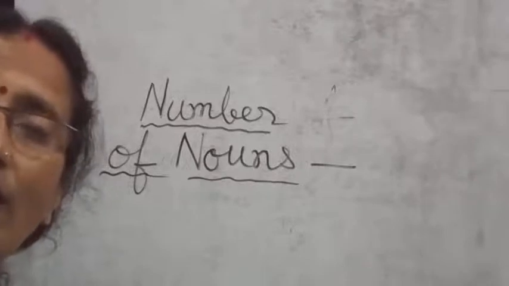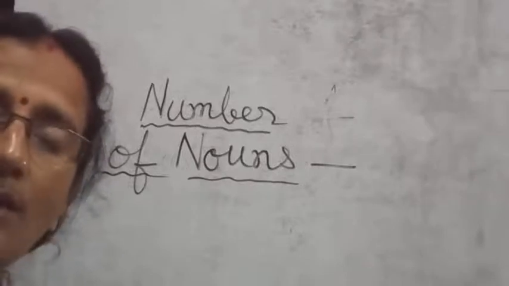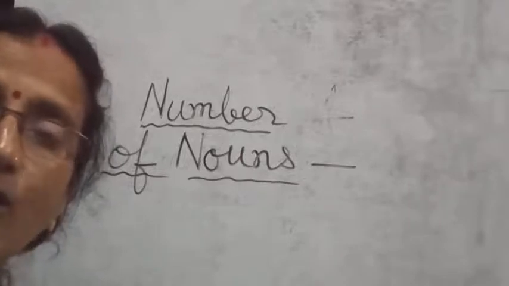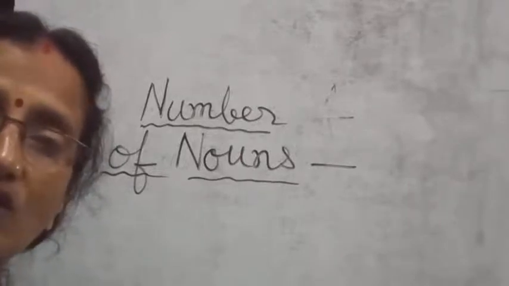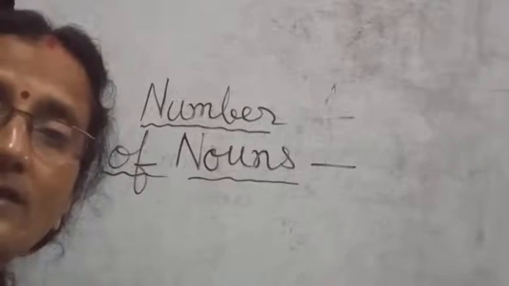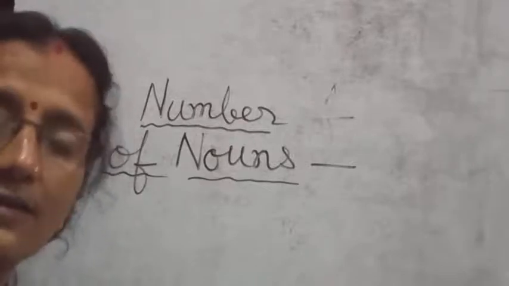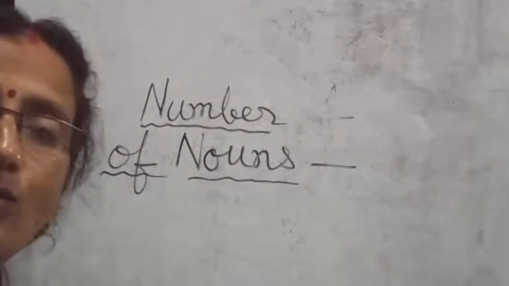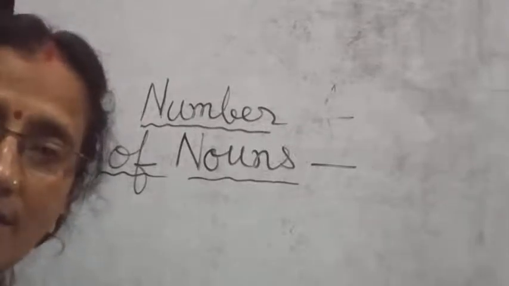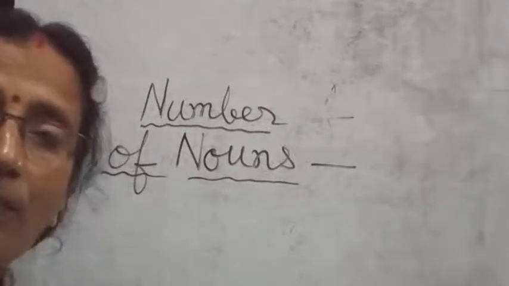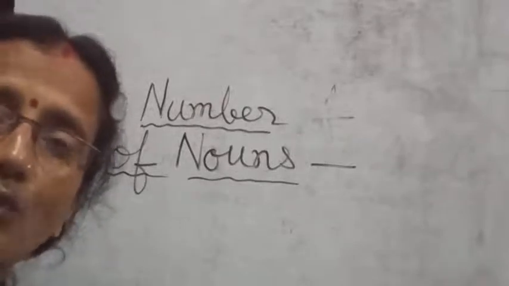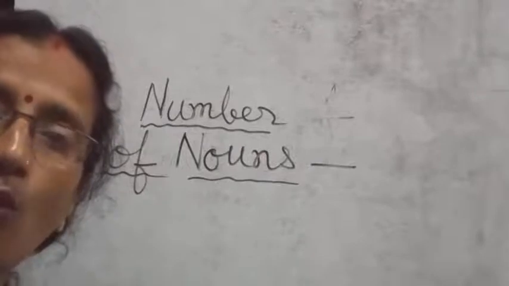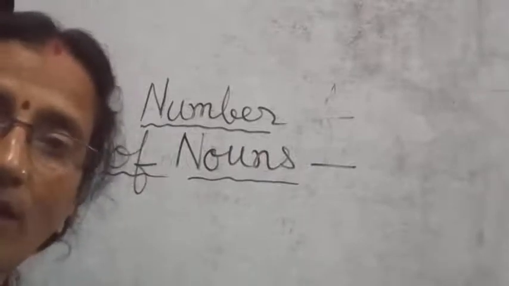Then you have glass or class, ending with double s. When changed into plural, you add es: classes, glasses. Then you have the words ending with x, like fox, box. These words are also changed into plural by adding es: boxes, foxes.